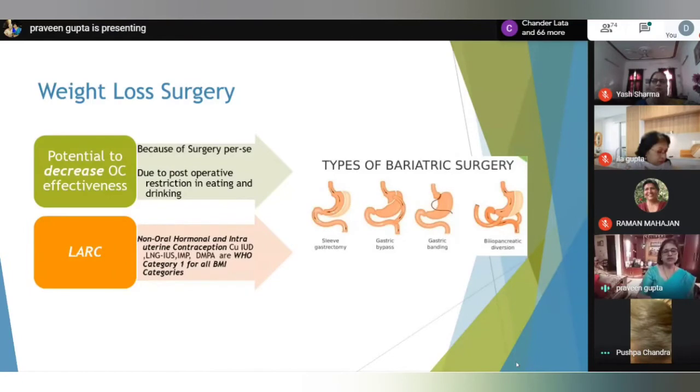Now weight loss surgery. There are different types of weight loss surgeries: restrictive surgeries like banding and sleeve gastrectomy, and bypass surgery, which is malabsorptive surgery.